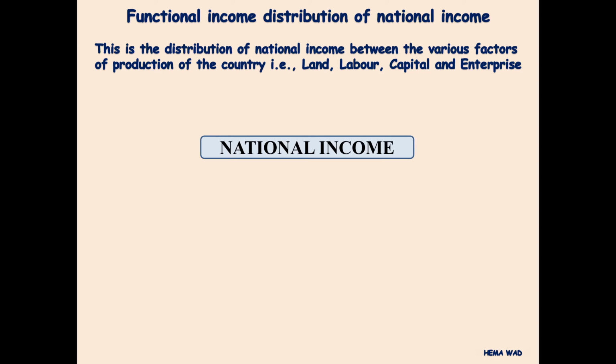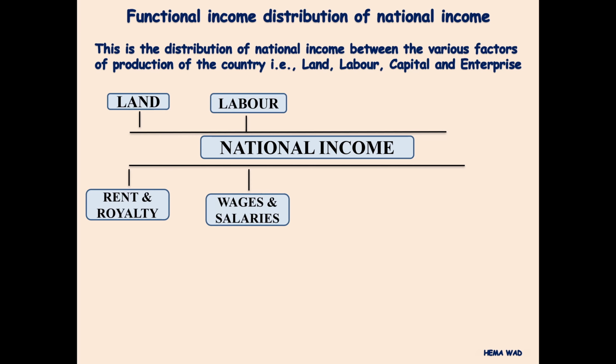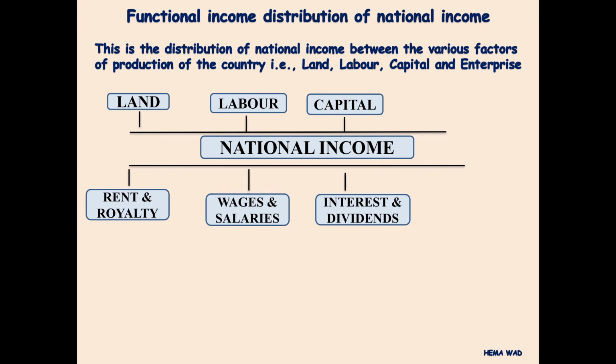In generation of national income, factors of production perform certain functions for which land gets rent and royalty, labor receives wages and salaries, capital gets interest and dividends, and enterprise or organization receives profits.